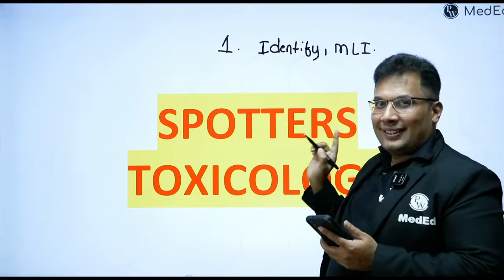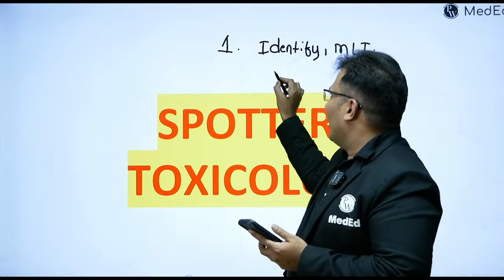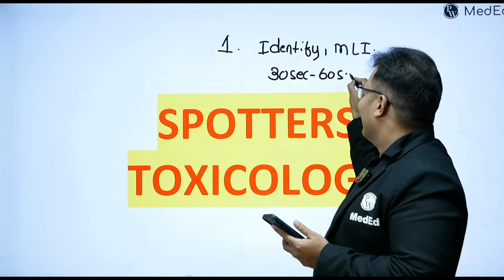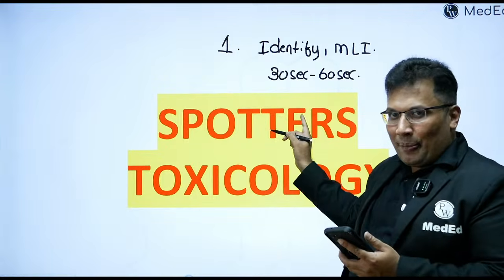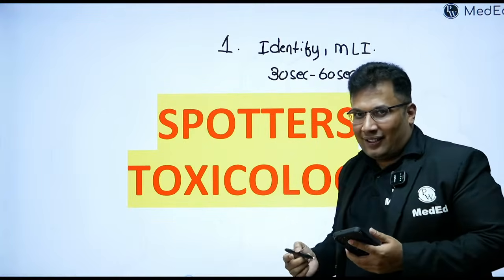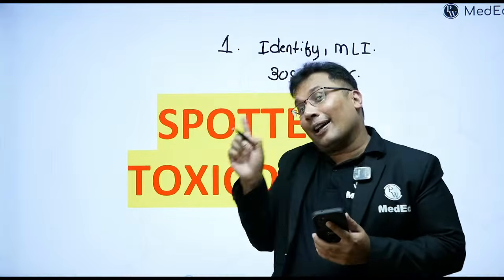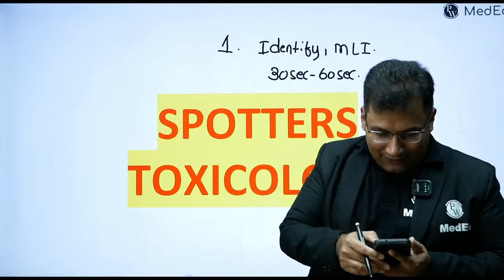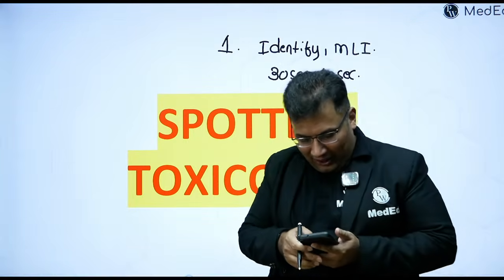Take your own time, around 30 to 60 seconds. All of you understood? Identify and MLI. Ready? Chalo, all ready.